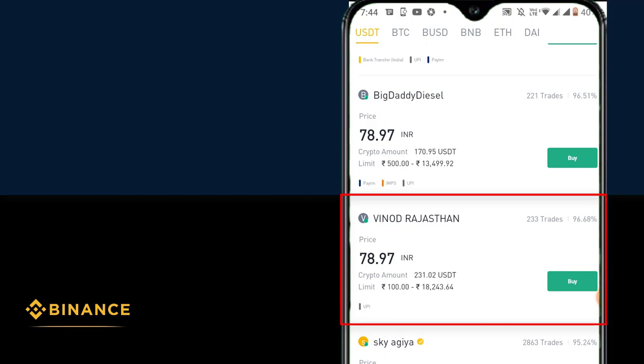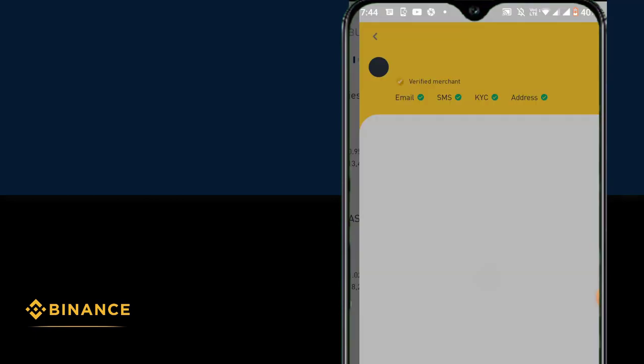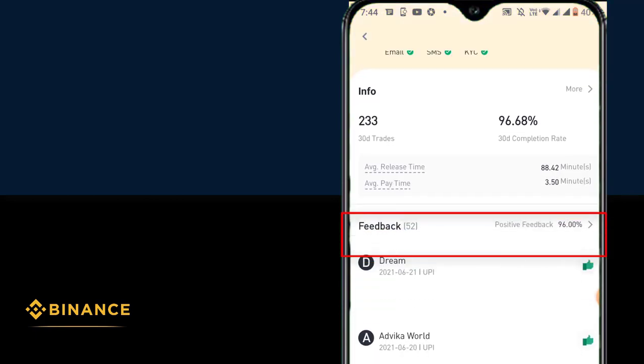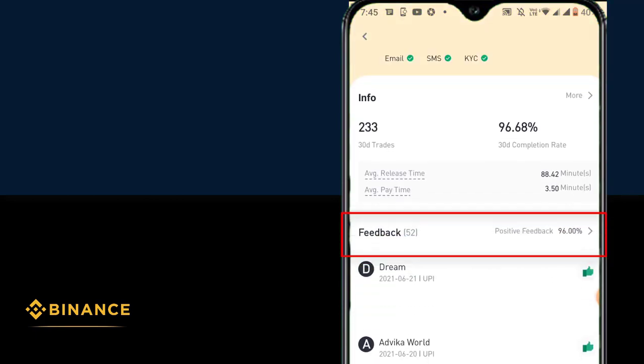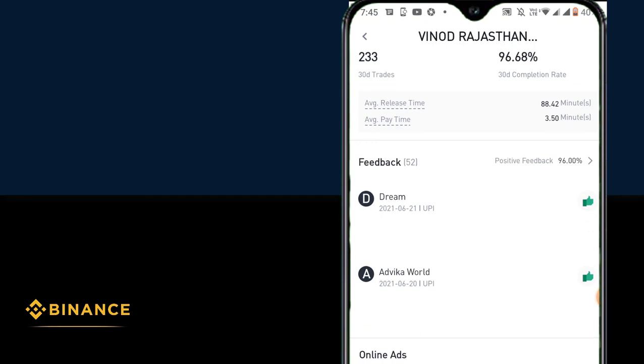Next, we need to check his feedback. Before you order, you can go and check his feedback. To check the feedback, you can click on his name, Vinod Rajasthan, and you can see we have 52 feedbacks here and 96% of them positive, which also gives you one extra level of confidence whether you can do business with him or not, because sometimes there might be delays on payments.